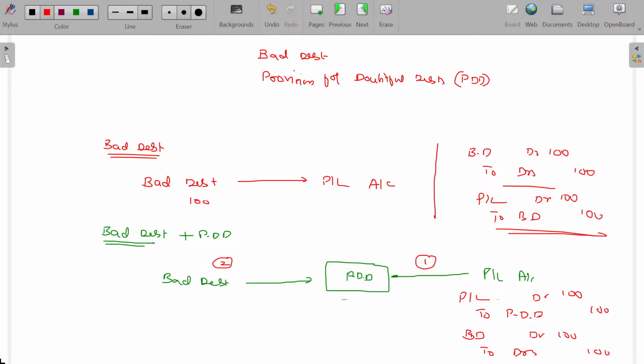Later on, bad debt loss should be adjusted, no? From where? Usually the P&L account, but in this case, we have a special account called PDD to go there and adjust. So for that, the journal entry is PDD account debit to bad debt. Is that clear? That's all. Any doubts here? So from this, it is very clear. The PDD is a special account to meet the bad debt losses.